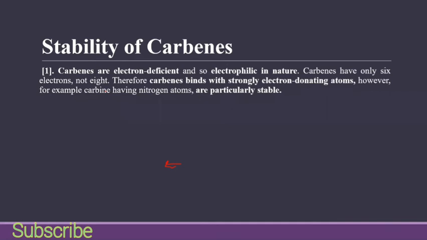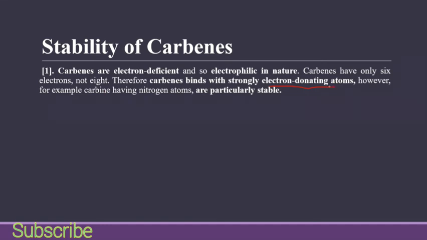It is bonded with 2 other atoms and has 2 extra electrons, and in total carbenes have only 6 electrons, not 8. Therefore carbenes bind with strong electron donating atoms because they want to complete the octet rule and have 8 electrons.